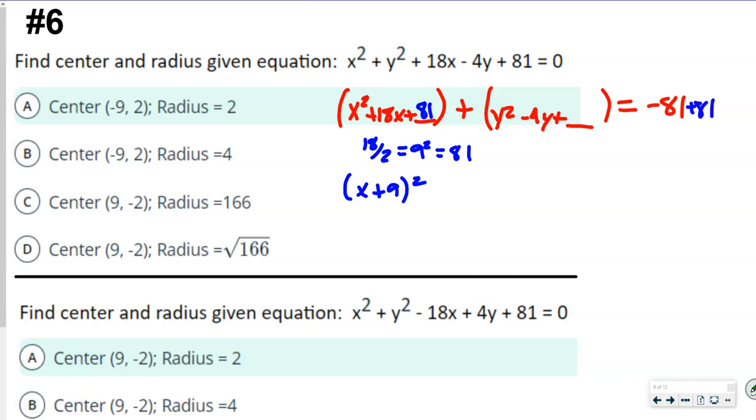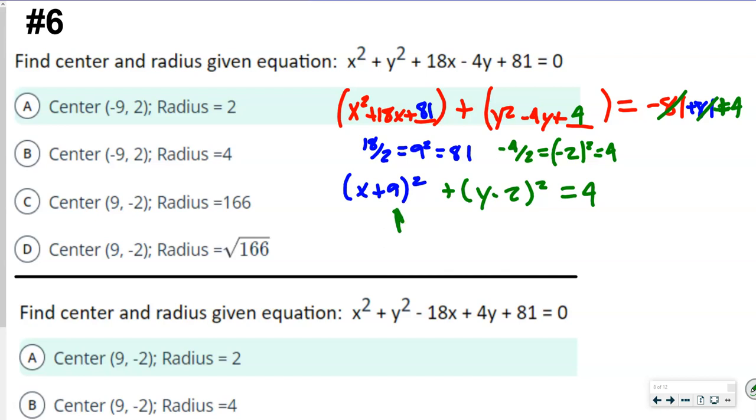Then we're going to square that 9, and that's going to put an 81 up here, plus an 81 up there. Now we're going to take this negative 4, and divide it by 2. That's going to give us minus 2. So it's going to be y minus 2 squared. Then we square that negative 2, and that's going to give us a positive 4, and a 4 here. Plus 4 there. Okay, so these two are going to cross each other out, so this is going to be just 4. So remember, when we pull these numbers for our center, we change the signs. So this is going to be a negative 9 and a positive 2 for our center. So definitely not those two. And then we have to take the square root of the 4 for our radius. So that's why the radius is 2.